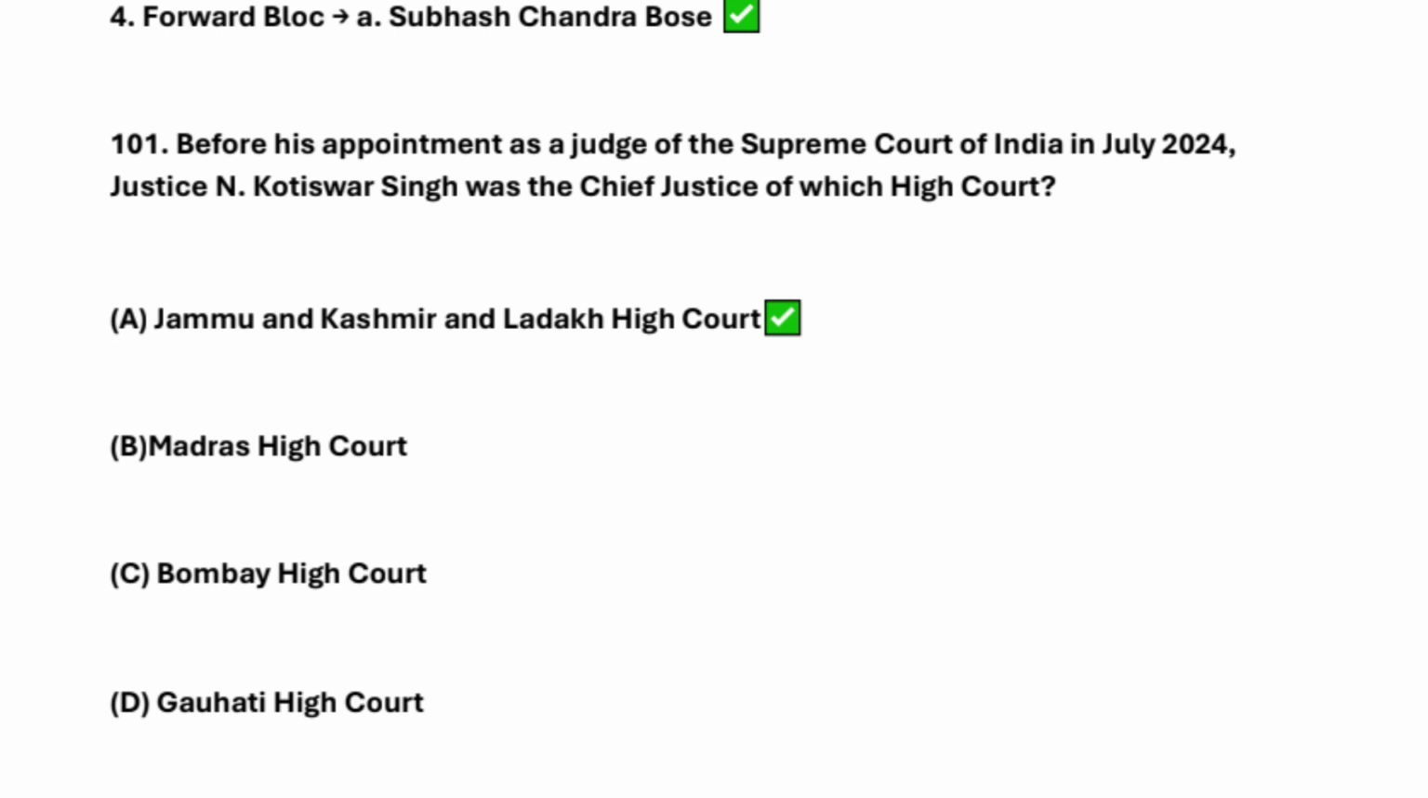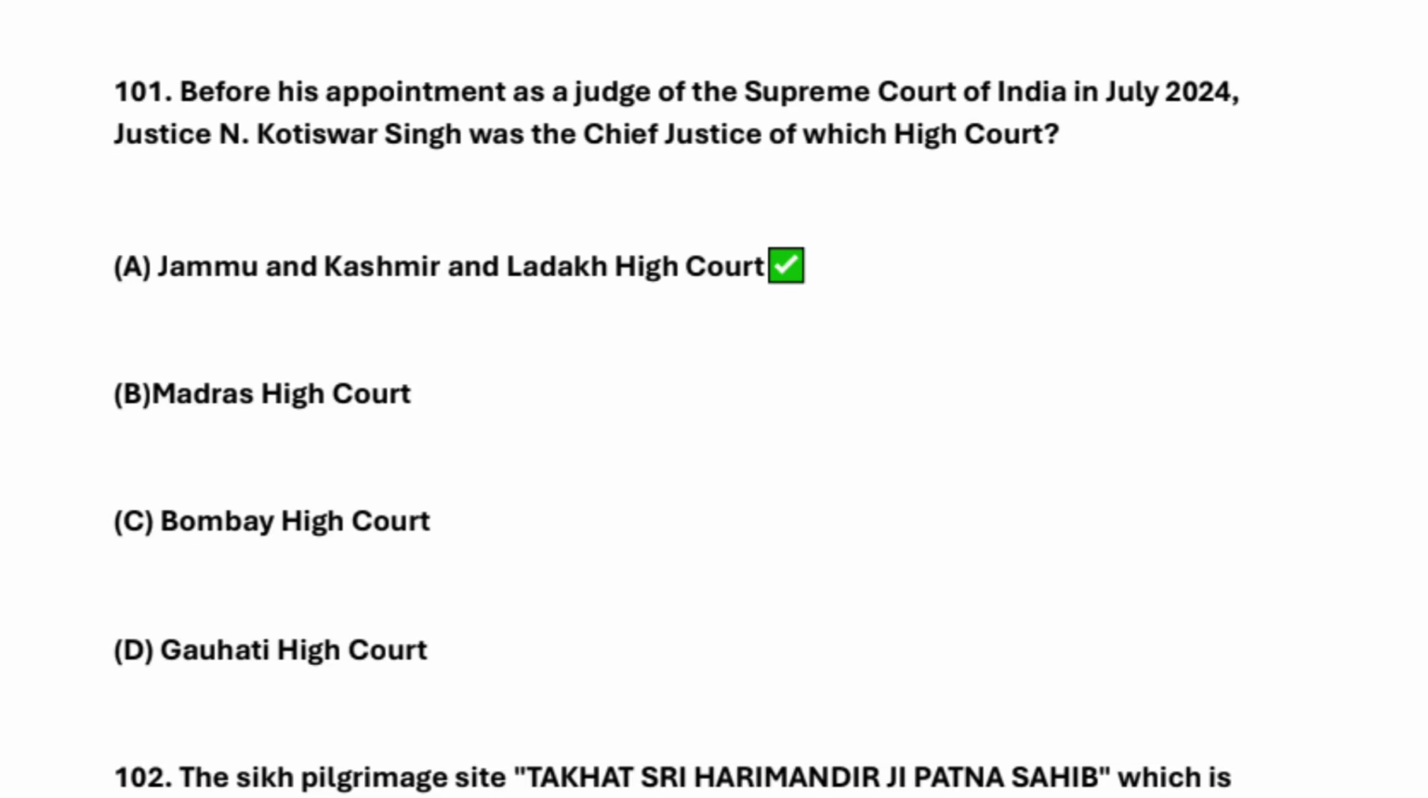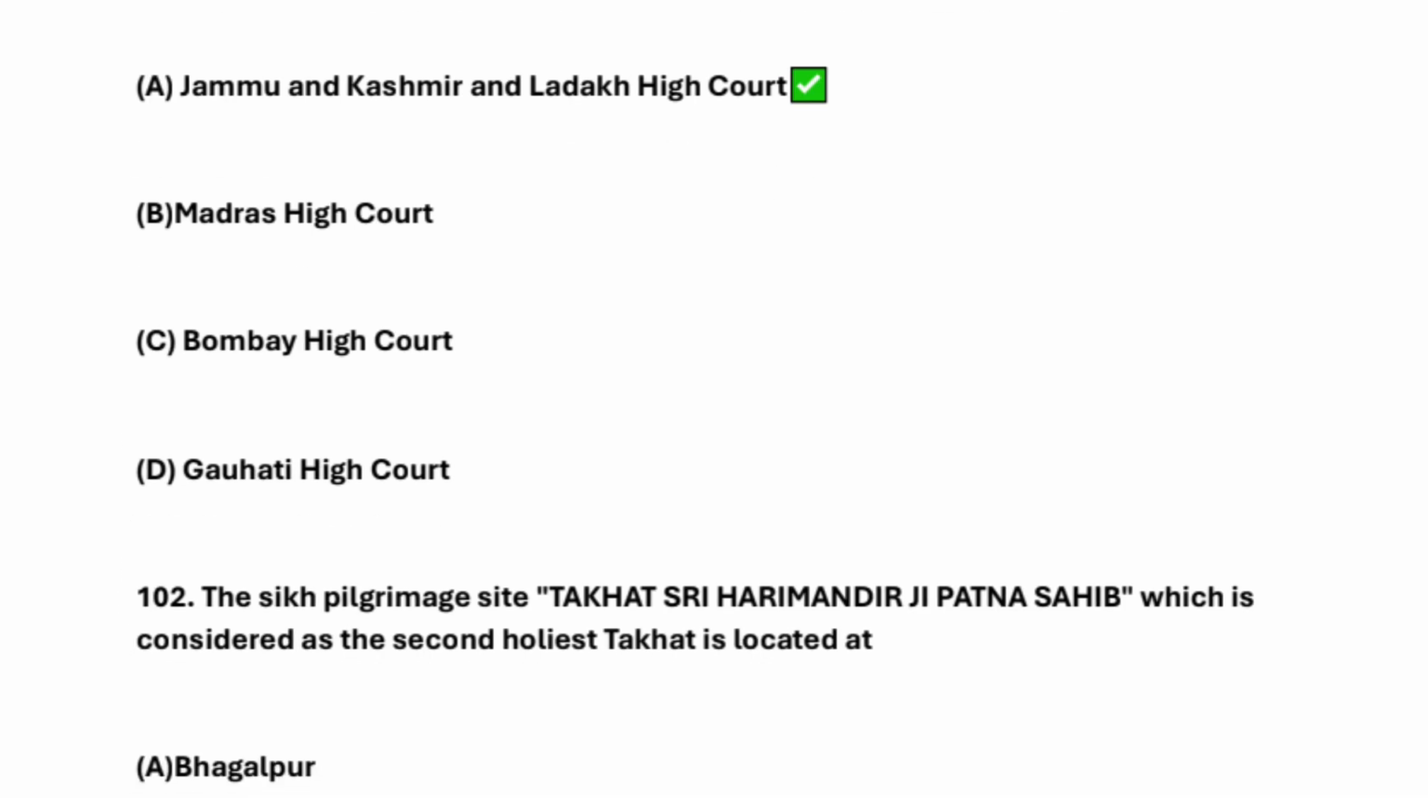Next question is what here, 101 question is what here, that before his appointment as a judge of the Supreme Court of India in July 2024, Justice Ann Koteswar Singh was the Chief Justice of which High Court? So Jammu and Kashmir and Ladakh High Court, right?